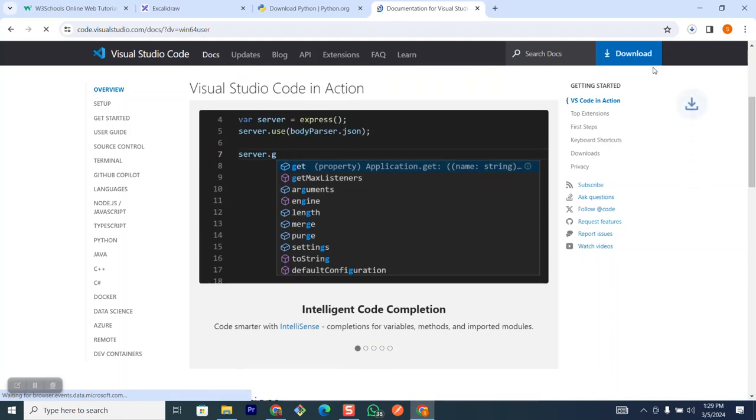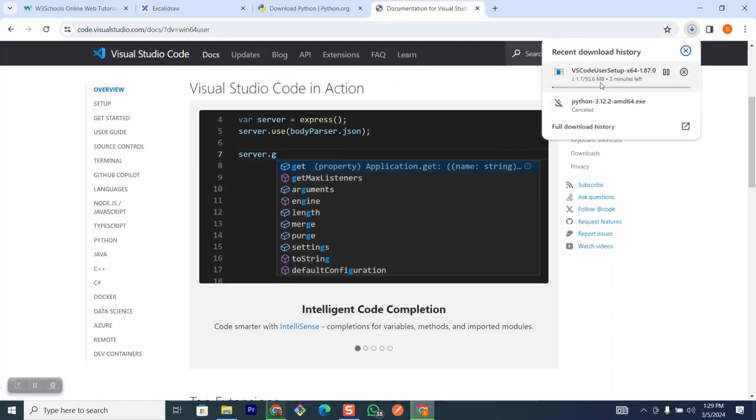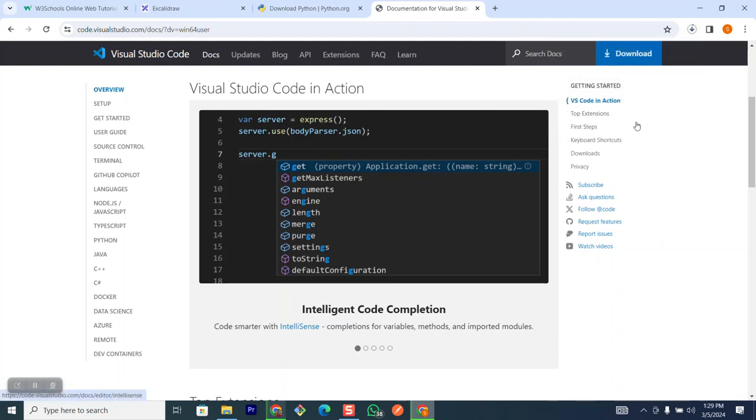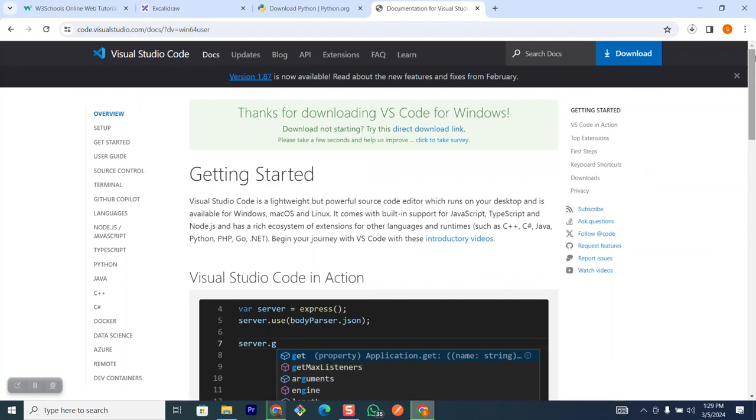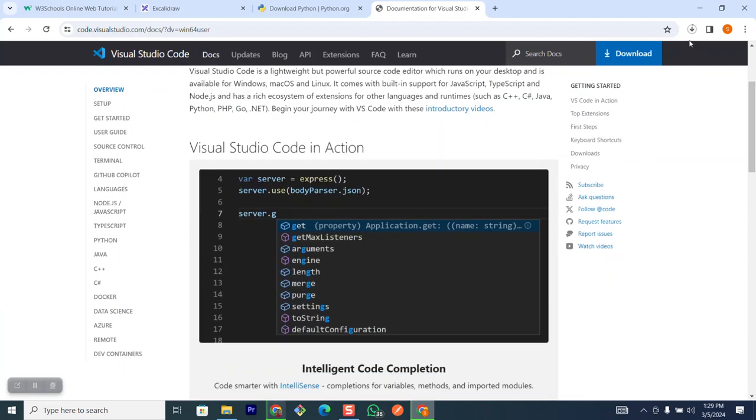All you have to do is run it, just like it is. You see the file is downloading, but I don't need it because I already have it. Once that is done, you run it as an administrator and install it on your system. Once you've installed these two programs, you're very good to go. Now what you need to do next is to test if Python has been successfully installed on your system. To do that, you can open your terminal.